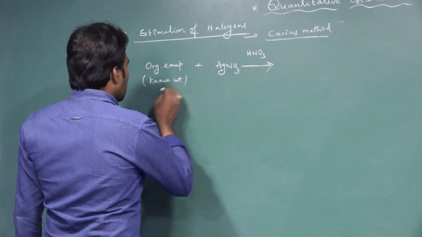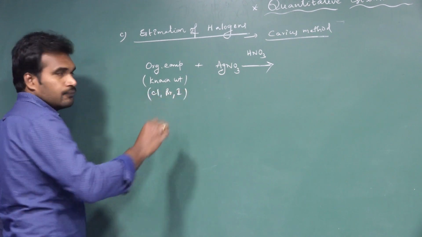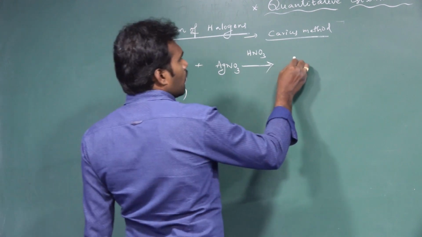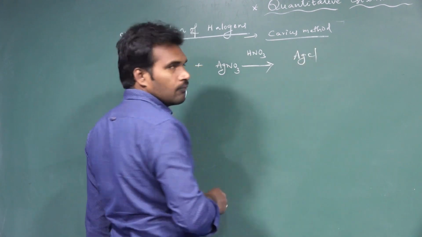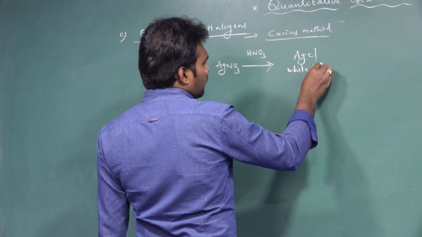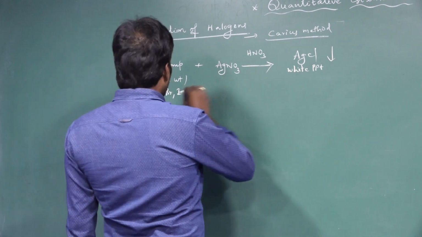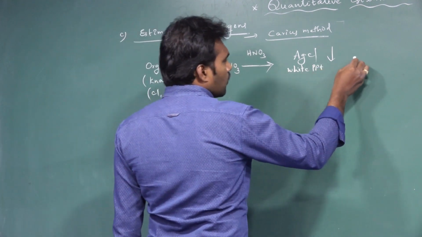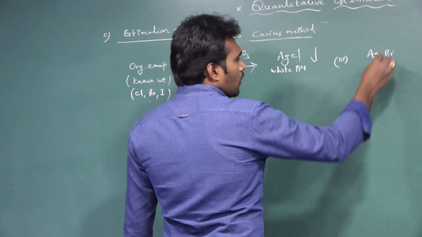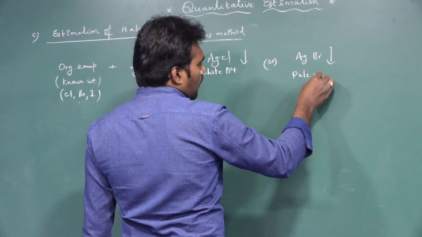If it is chlorine, bromine, or iodine: chlorine reacts with the AgNO3 and we get AgCl. AgCl is a curdy white precipitate. If it is bromide, it comes out as AgBr precipitate, which is pale yellow in color.